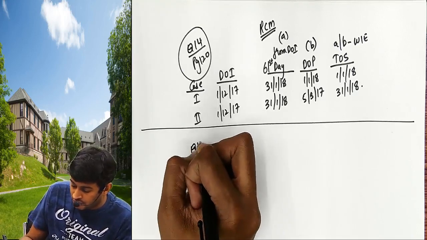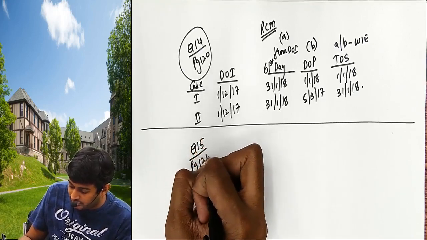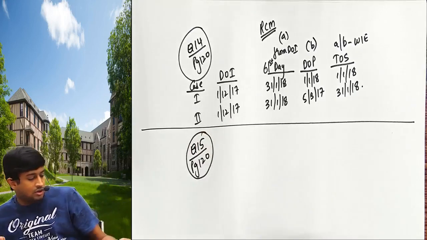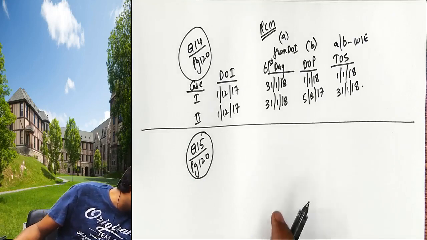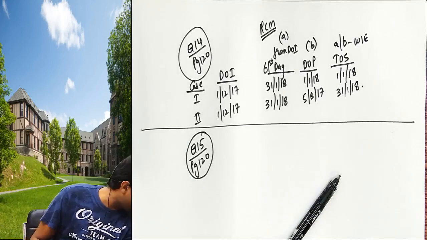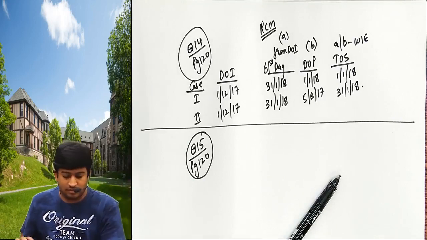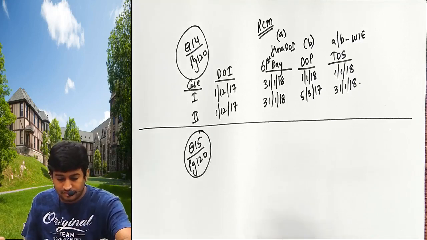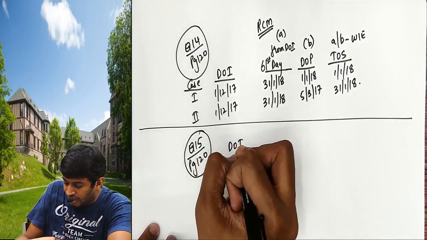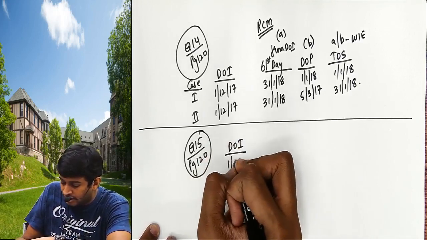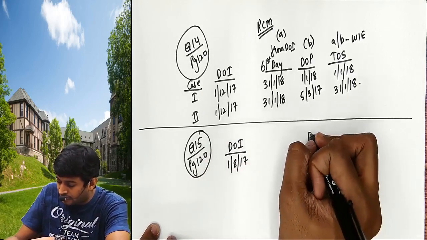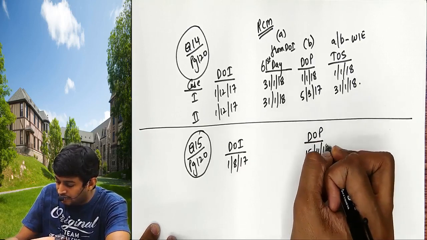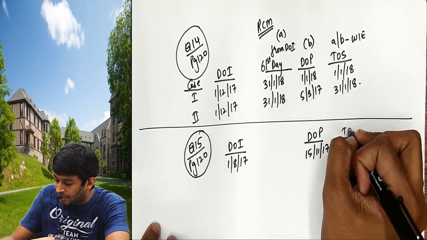We'll do 15 also. Page 120. Date of invoice, you can read the question, I'll not read. 1/8/17. Date of payment 15/11/17. Time of supply.